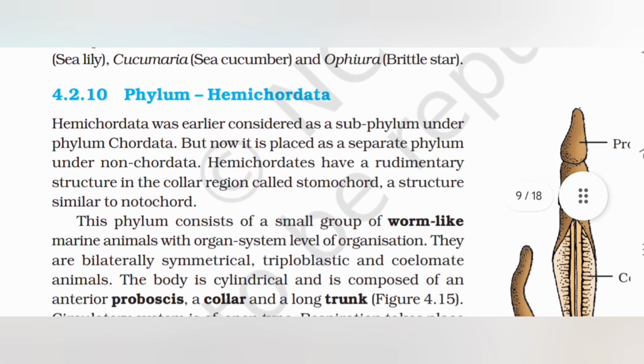Phylum Hemichordata. Hemichordata was earlier considered as a subphylum under phylum Chordata, but now it is placed as a separate phylum under non-chordata. Hemichordata have a rudimentary structure in the collar region called stomochord, a structure similar to notochord. This phylum consists of a small group of worm-like marine animals with organ system level of organization. They are bilaterally symmetrical, triploblastic, and coelomate animals. The body is cylindrical and is composed of an anterior proboscis, a collar, and a long trunk.